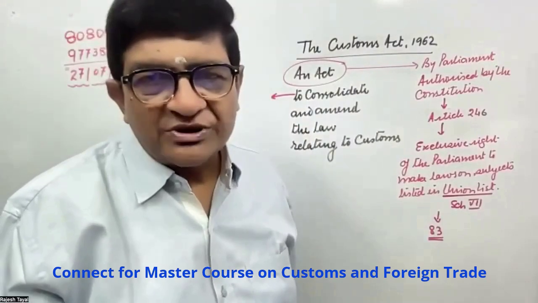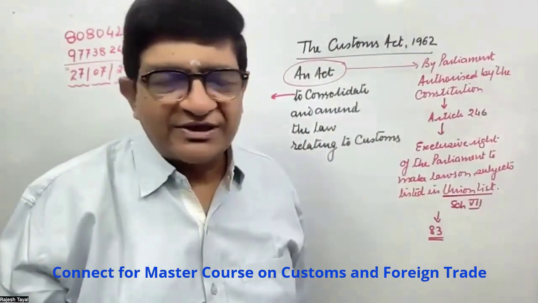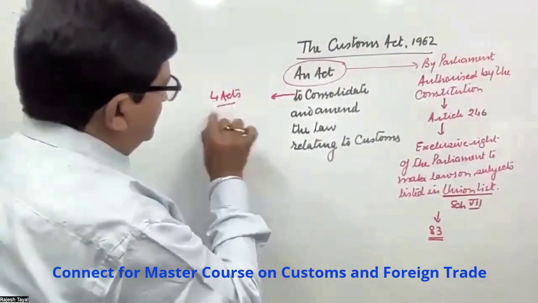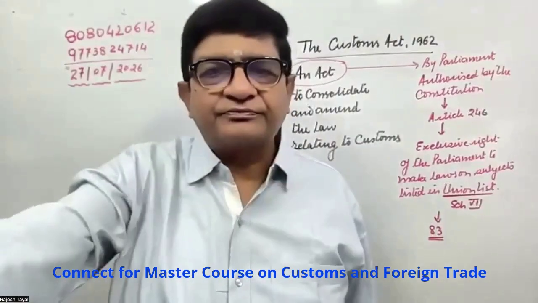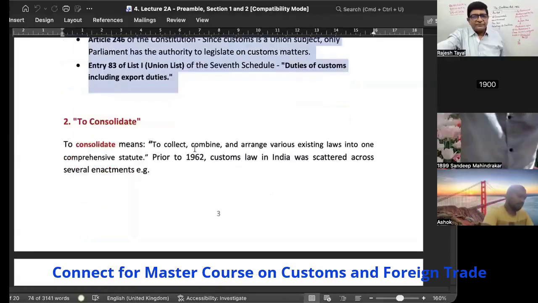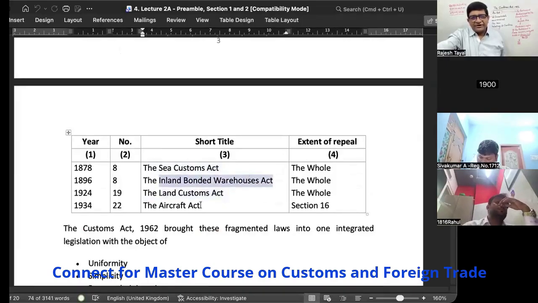Those laws are already known to us: Land customs, sea customs, aircraft act, etc. So those 4 enactments. Which are those 4? Sea Customs Act, Land Customs Act, Inland Bonded Warehouse Act, Aircraft Act. But in the Aircraft Act, only one particular section is gone. Otherwise, these three acts are completely merged into one single act.